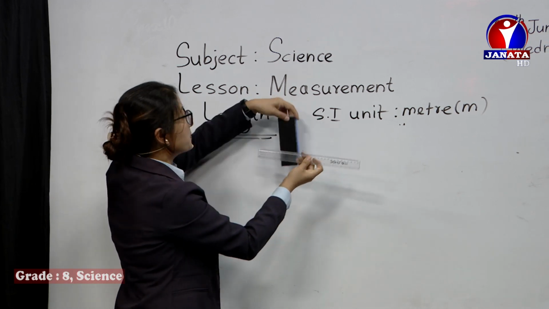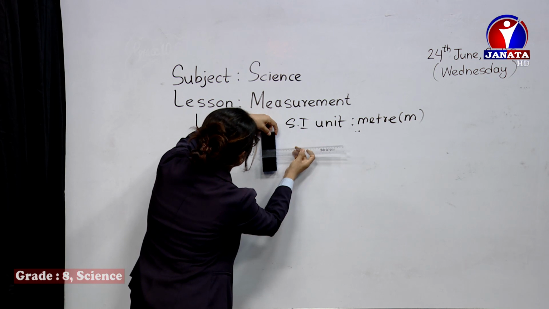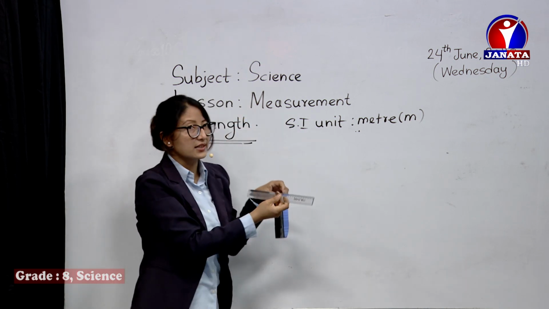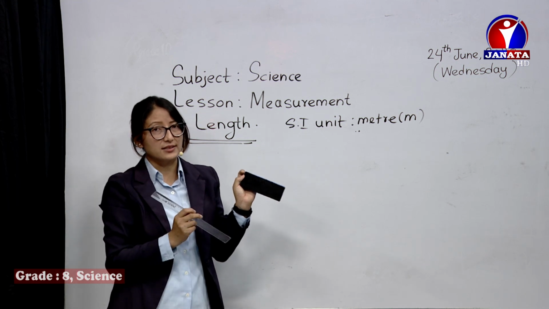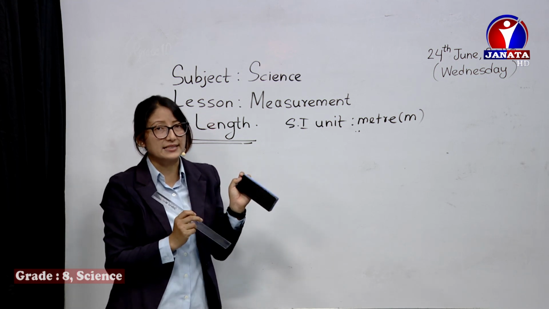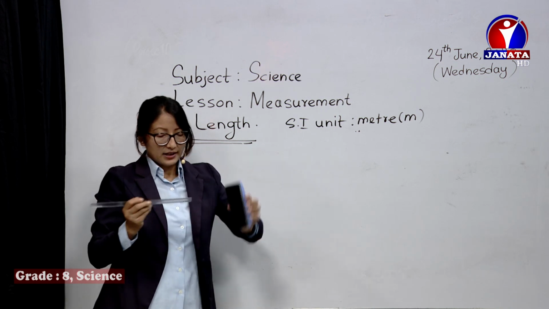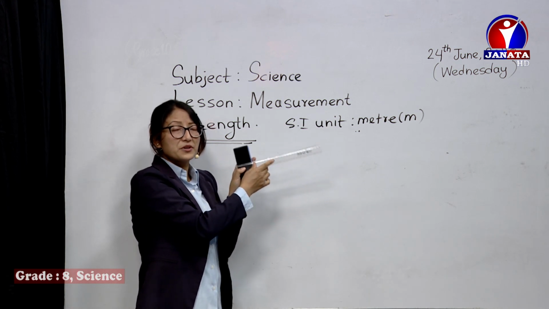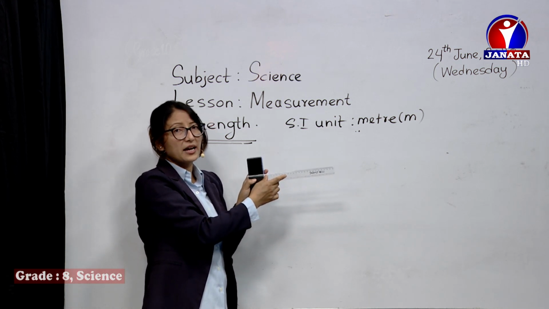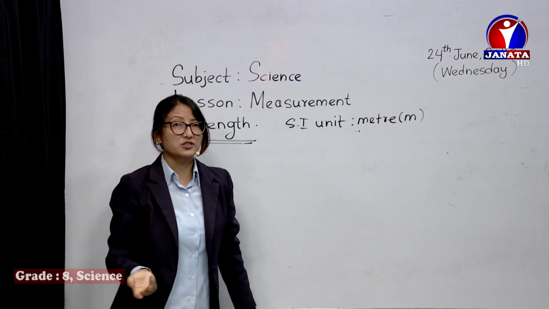If you want to measure its breadth from this side to this side, you have to keep it straight. It's around 5 centimeters. Now, we are measuring very small distances, shorter lengths. Yes, we can also represent it in millimeters. But it will be difficult if we have to represent it in meters or kilometers. That's why there are different multiples of meter as well.